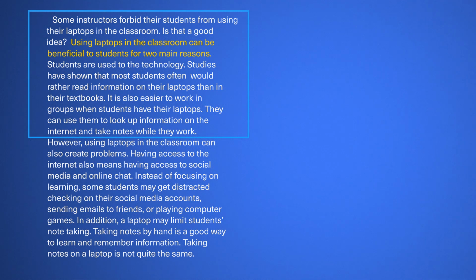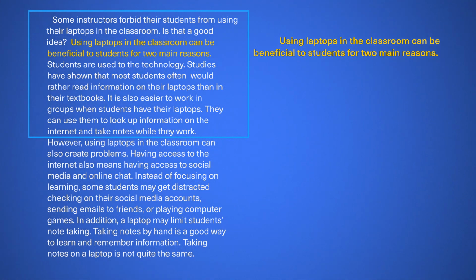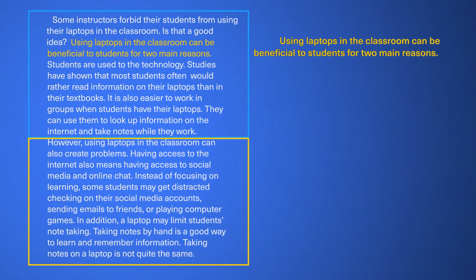So the first part of the paragraph hasn't changed. The main idea here is that using laptops in the classroom can be beneficial to students for two main reasons. But there's more to the paragraph. This part is actually saying something very different. It says here, however, it can also create problems.